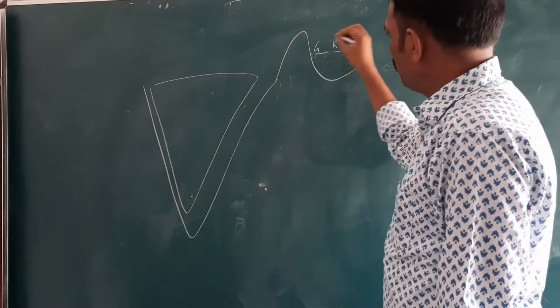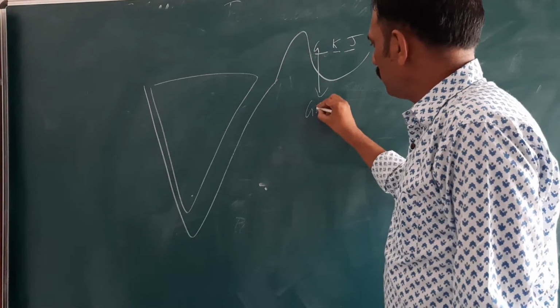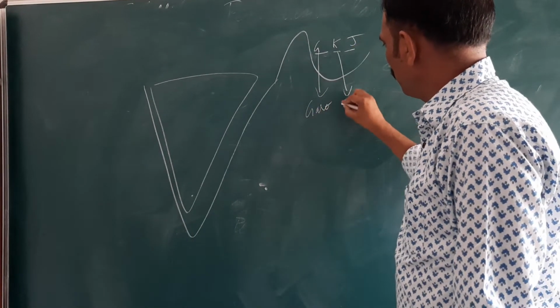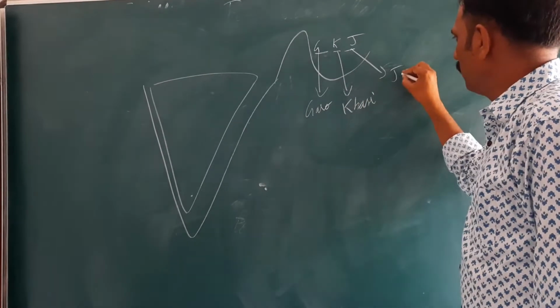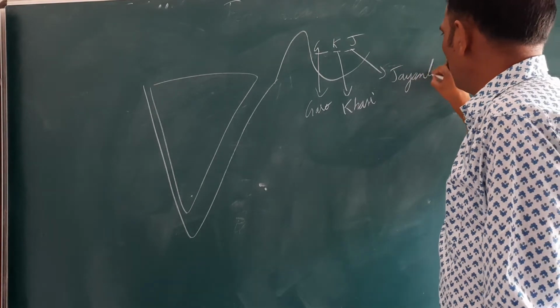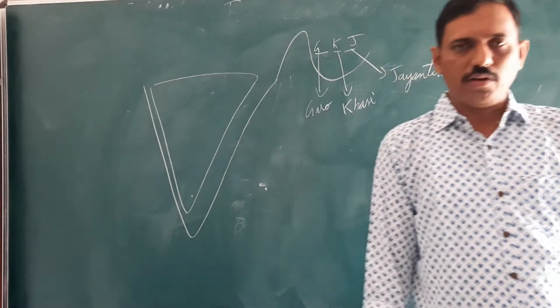The extension of this plateau, which is in northeast, also make three hills: Garo Hills, Khasi, and Jaintia Hills. So Garo, Khasi, and Jaintia Hills are the extension of this plateau.